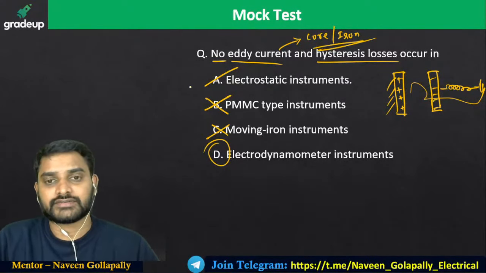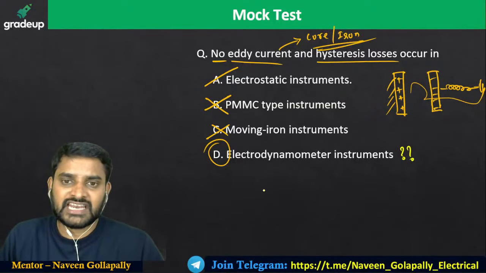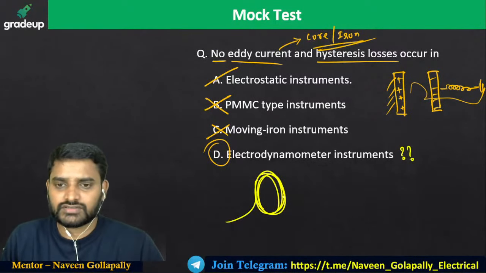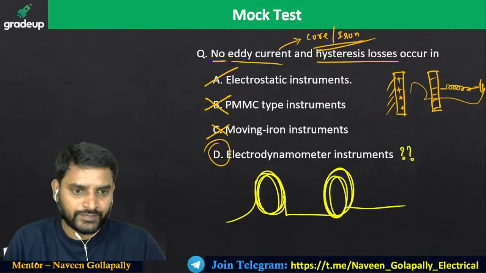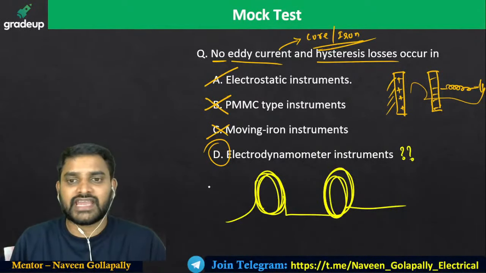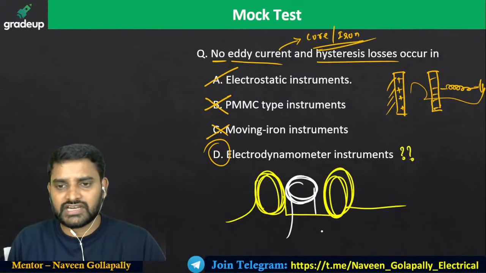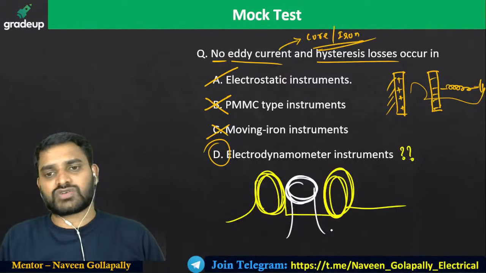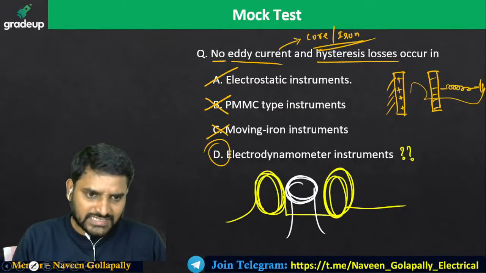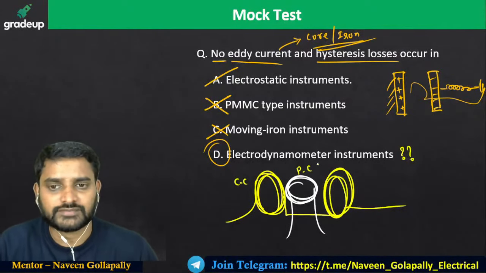Can you tell me about the electrodynamometer type instrument? In an electrodynamometer type instrument, you will have a fixed coil. This fixed coil is connected like this, 50% here, 50% here. In between the fixed coil, I'll have a moving coil. The moving coil connection you can generally connect in parallel with respect to the fixed coil. We call this fixed coil the current coil, and we call the moving coil the pressure coil.